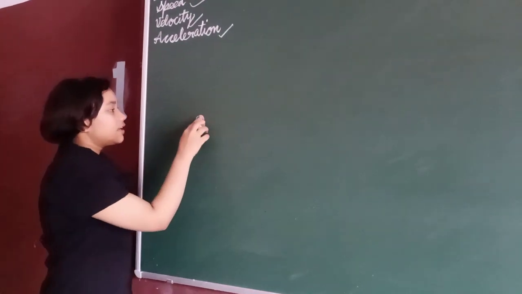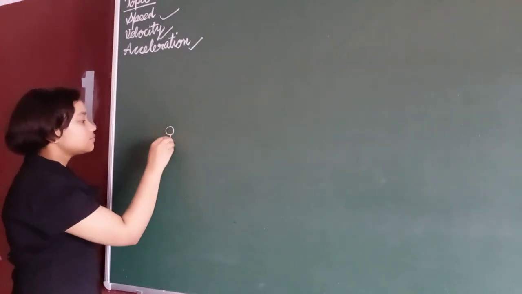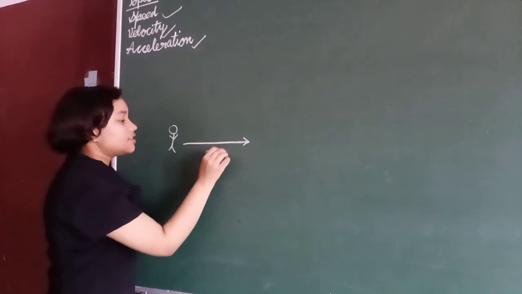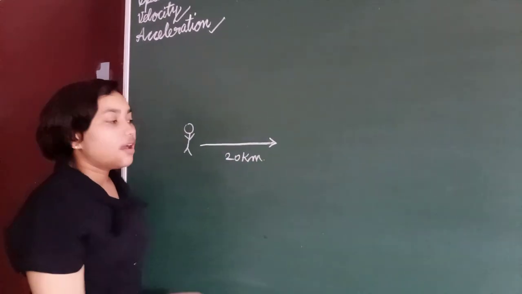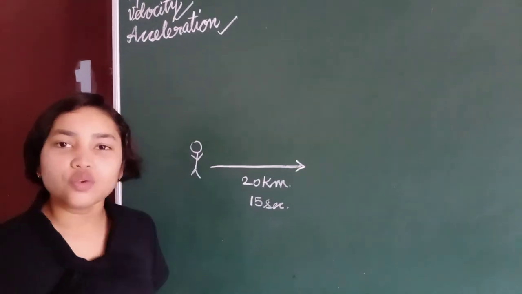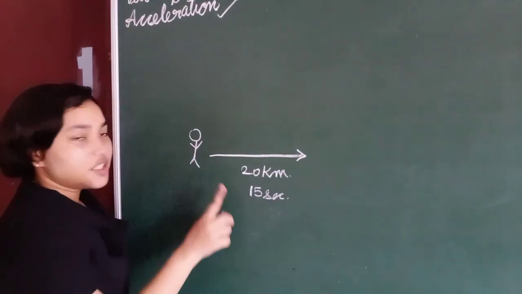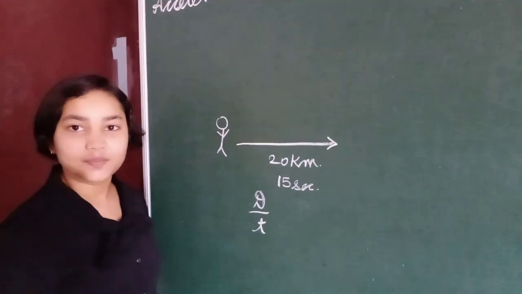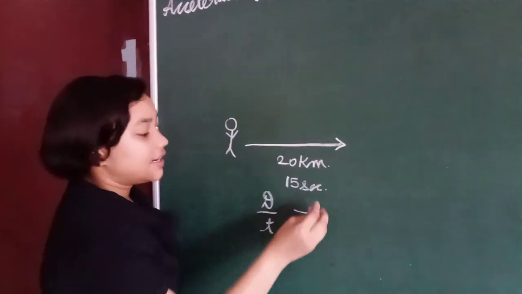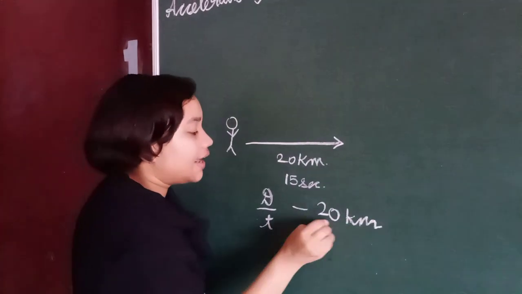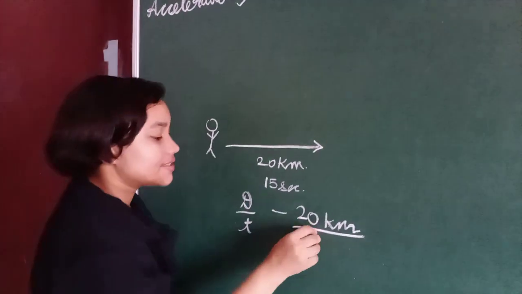Suppose here is a man and he travels 20 kilometers in 15 seconds. What is the speed? Speed is equal to distance upon time. Distance is 20 kilometers and time is 15 seconds.